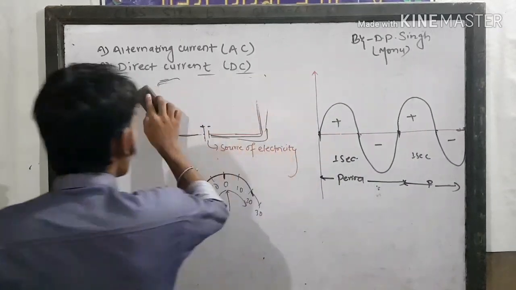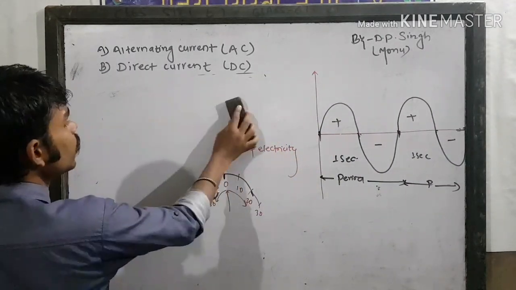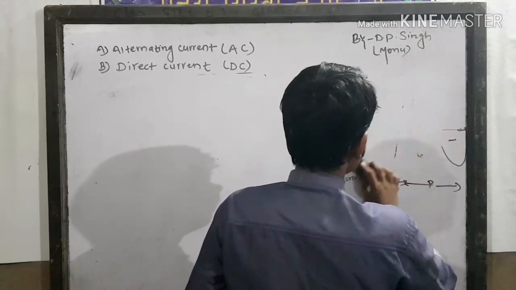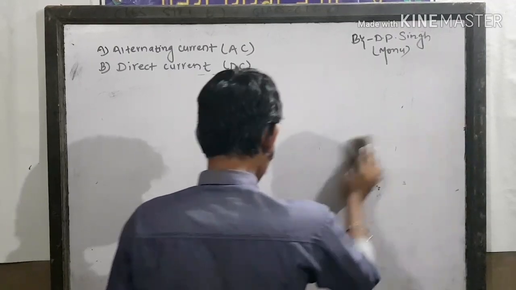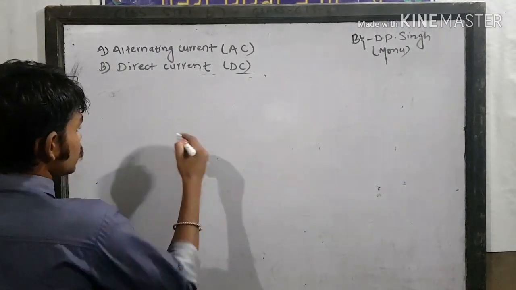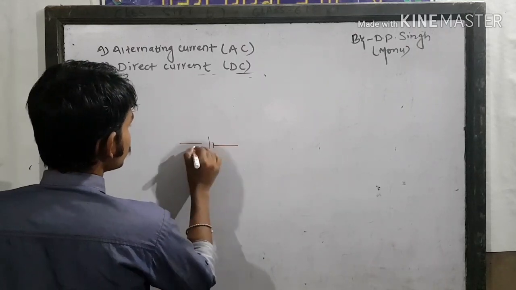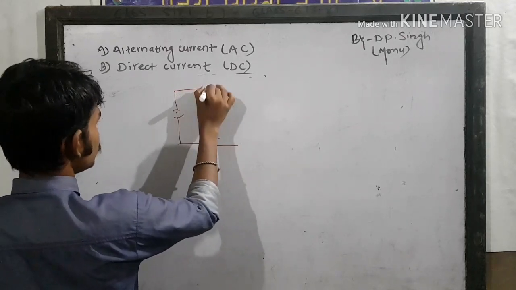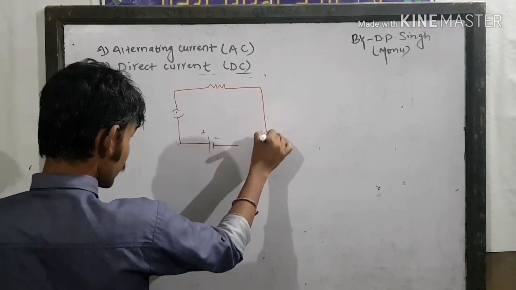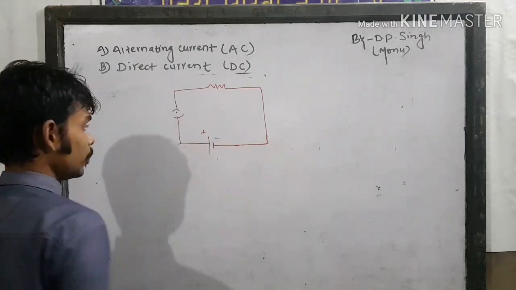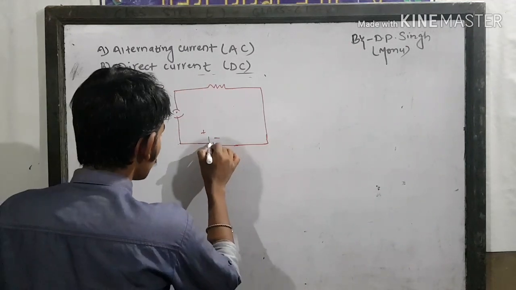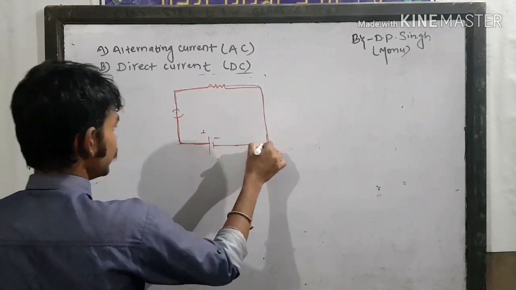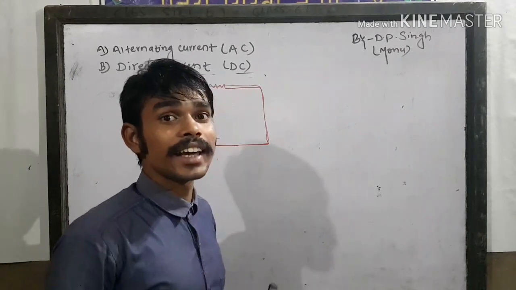So now I am going to describe direct current with electric circuit and graph. So it's the source of electricity in which here is a positive terminal and negative terminal. It's a switch. It is closed. It means there is a flow of current from one terminal to another terminal. So suppose current flows from positive terminal to negative terminal. Then its direction cannot be reversed.